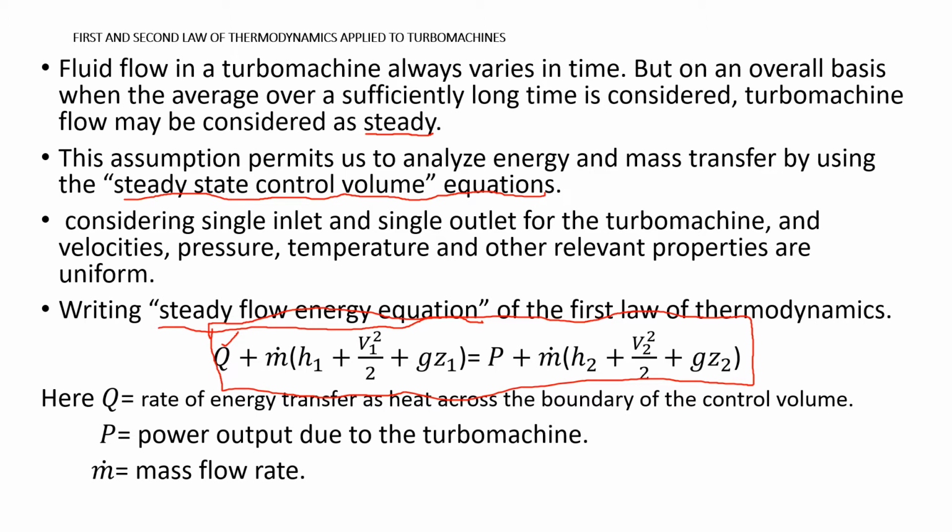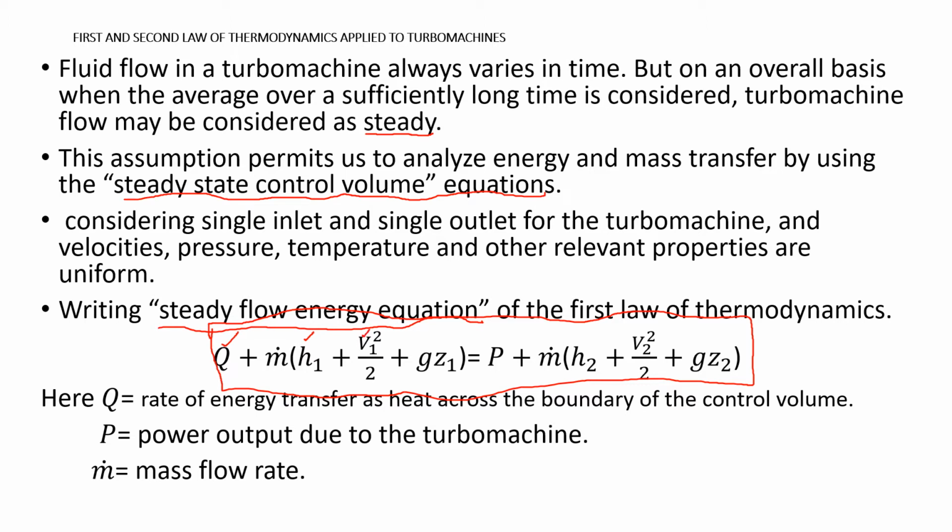Control volume means open system. m dot refers to mass flow rate. Just m refers to mass, and when I keep this dot over the m, the dot refers to rate: mass flow rate. h1 is the enthalpy at the inlet,